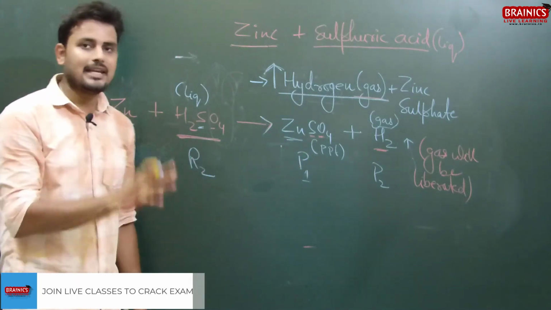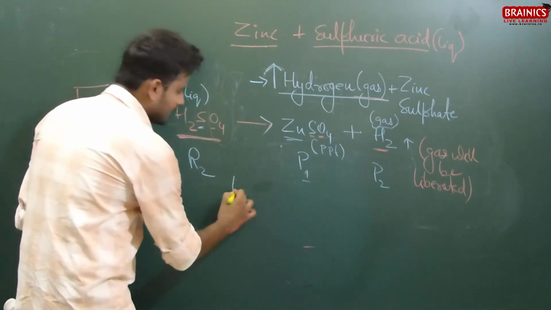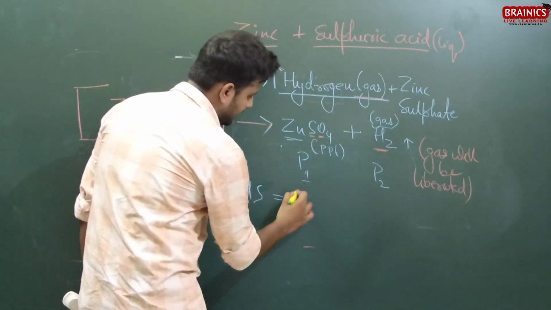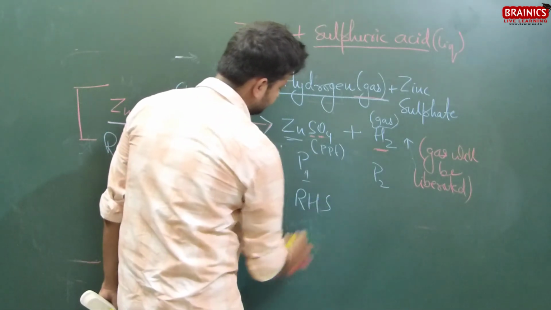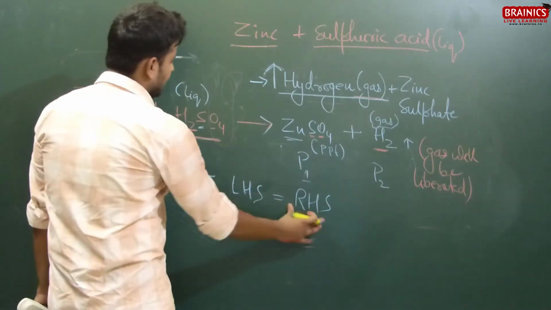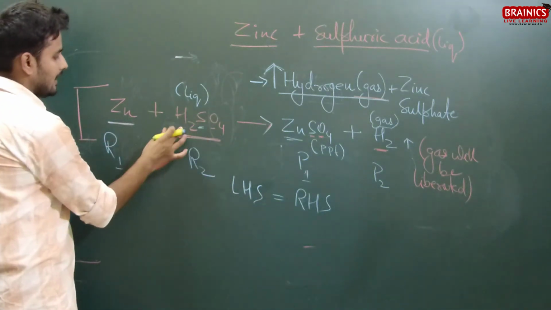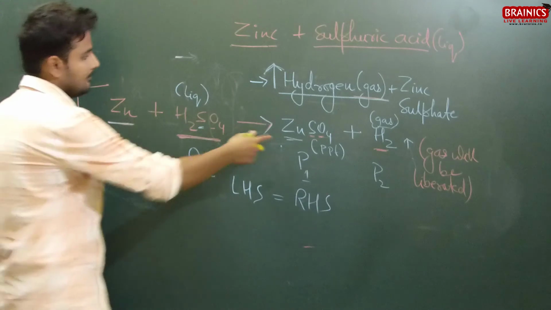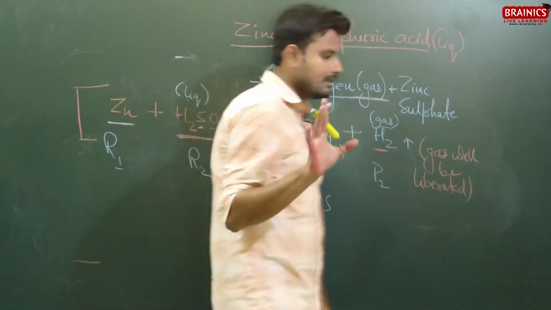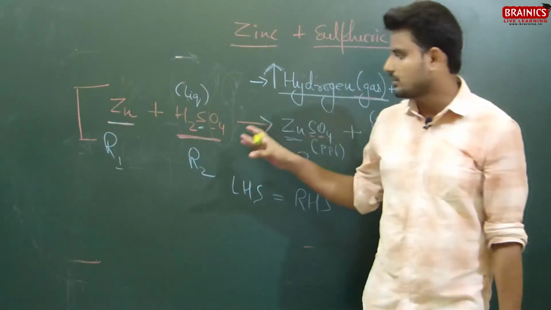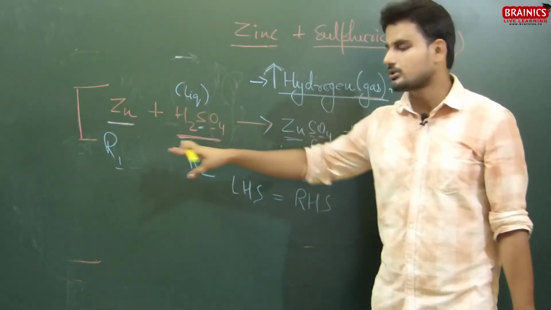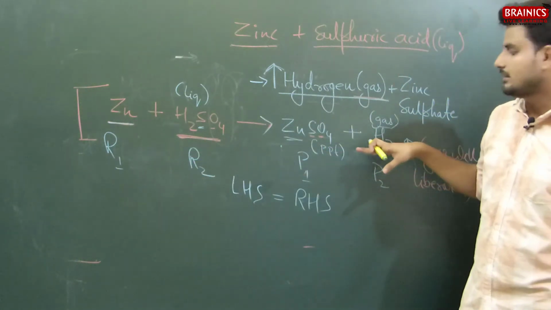So this is balanced, because from mathematics we know LHS must be equal to RHS. The number of oxygen, sulfur, hydrogen and zinc atoms on the reactant side must be equal to the product side. According to a chemical reaction, the number of atoms in the reactants must be equal to the products. That means the equation is balanced.